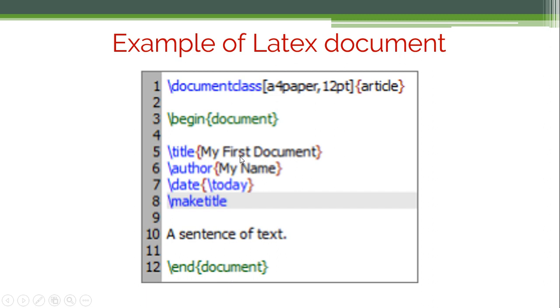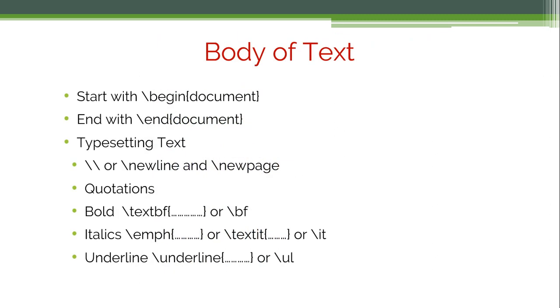If you want to write your title, the command is \title, and for your name, the command is \author. If you want to write a date, you can simply write \today with the command \date. And \maketitle will help you get all these commands in place. It will call all these commands and print them on your final document, and the lines written after \maketitle will appear as they are in the PDF document.